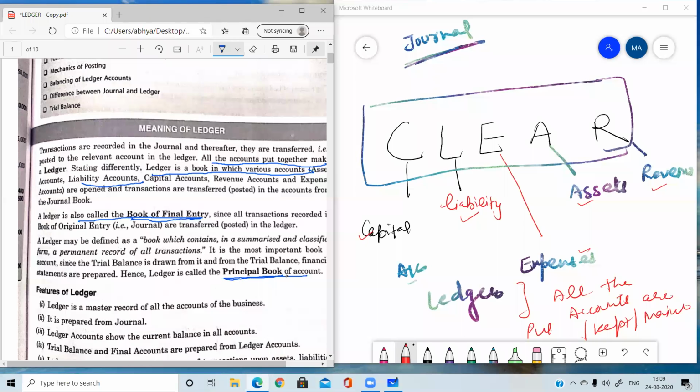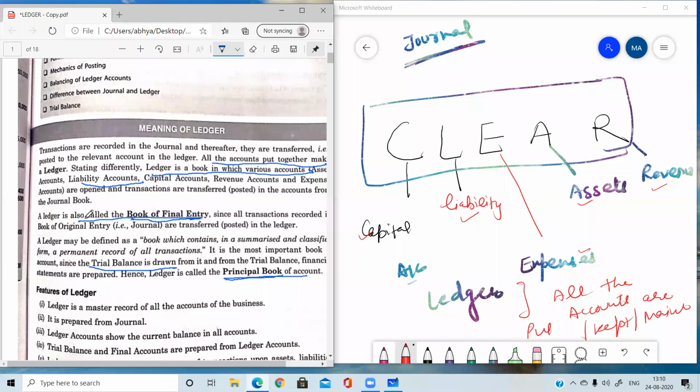After making this Principal Book of Account, the third step of the accounting process will be done, which is summarizing. One step of the accounting process provides a base to the other step. Like journal we have done, so journal will be providing a base to the ledger. Then ledger will be providing a base to the next step, which is summarizing, in which we need to prepare the trial balance. So just after doing the ledger, we will start with trial balance.